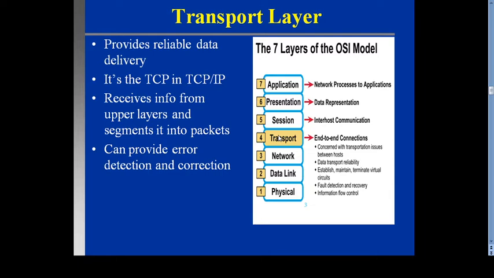So what is the main function of the transport layer? Provide end-to-end connection. It also provides some sub-functions concerned with transportation issues between the hosts: data transport, reliability, establish, maintain, terminate virtual circuit, then fault detection and recovery, and information flow control. These functions are all performed by the transport layer, and it is the fourth layer in the OSI model. And kindly remember, the OSI model is a 7-layer model.